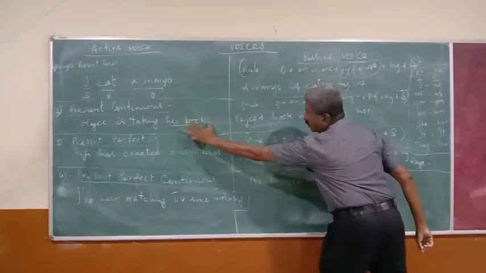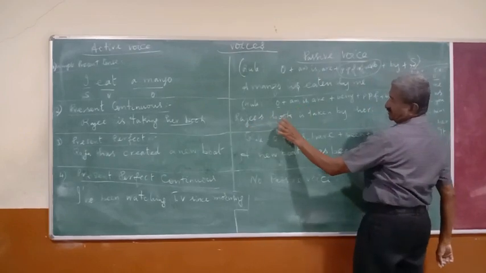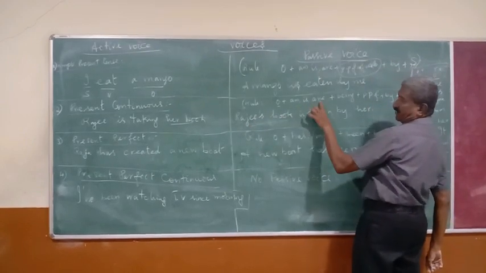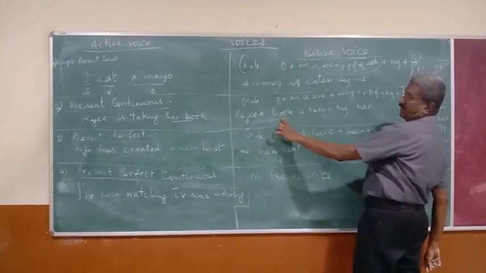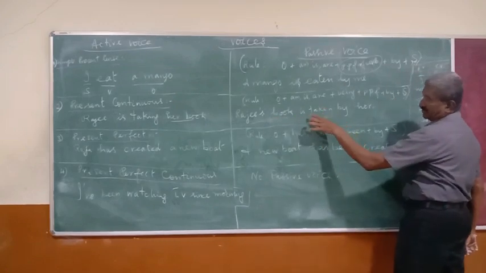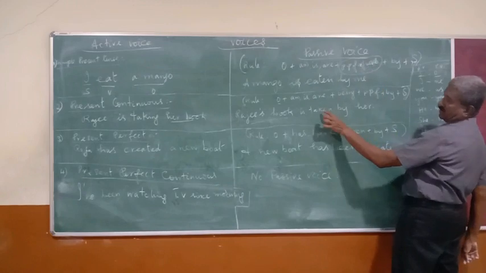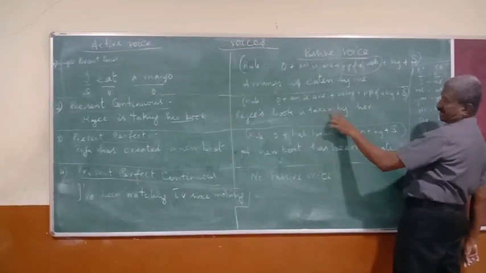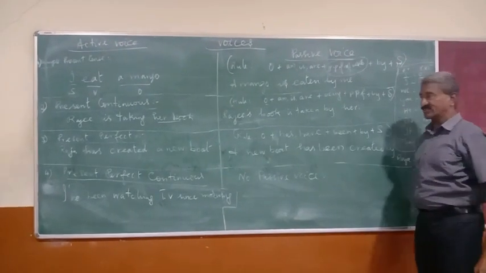Her book, Raji's book, book is singular. Suppose books, we can use are. If there is I, am is used. So Raji's book is being taken, past participle form of the verb is adopted here, taken by her. Clear? I believe you understand me.